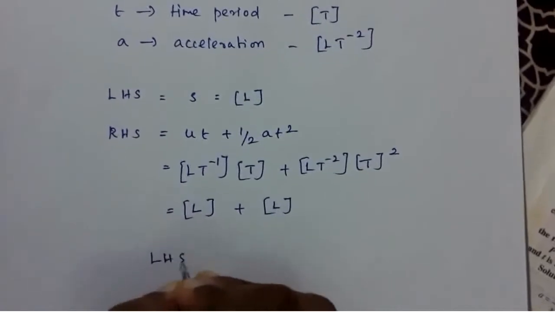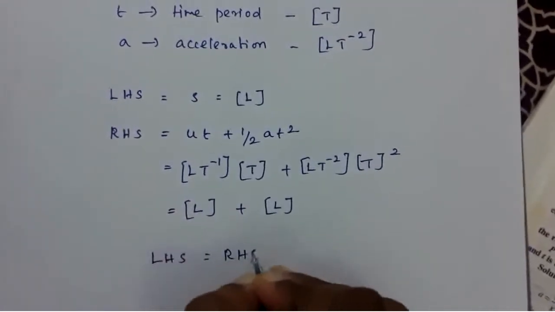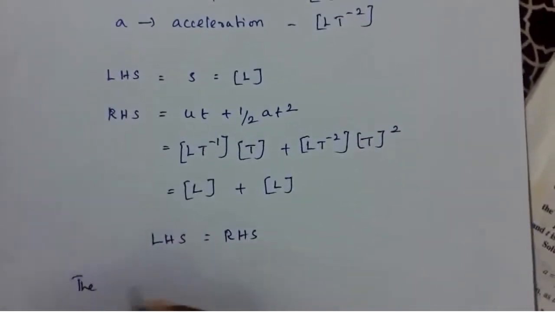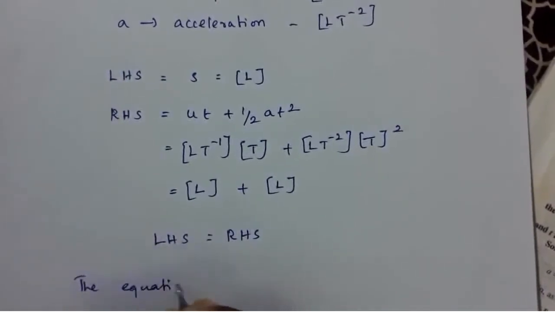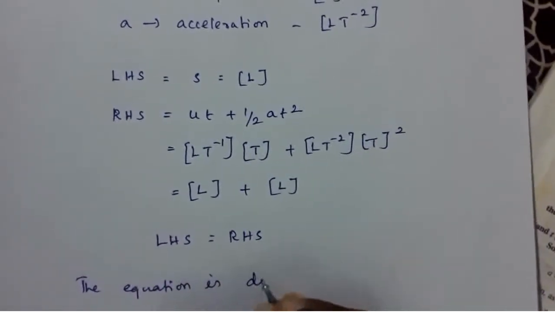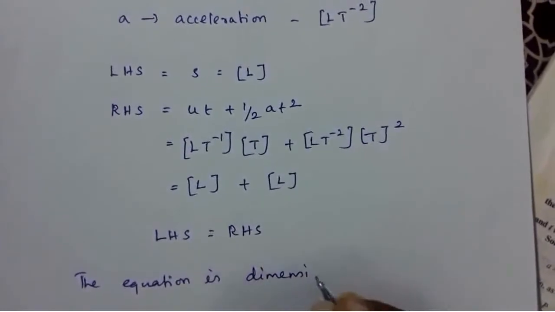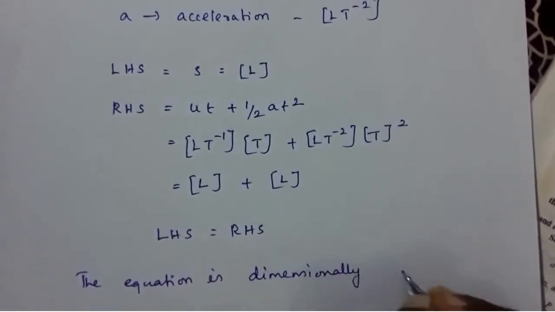So we can write LHS is equal to RHS. So the equation is dimensionally correct.